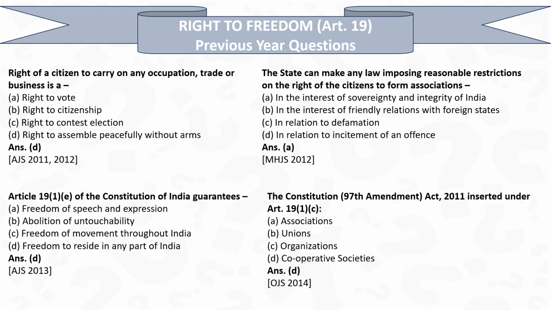Okay, so the question is: right of a citizen to carry on any occupation, trade or business is D, right to assemble peacefully without arms. This is a very simple question, nothing to explain; we have already explained it in the explanatory video.